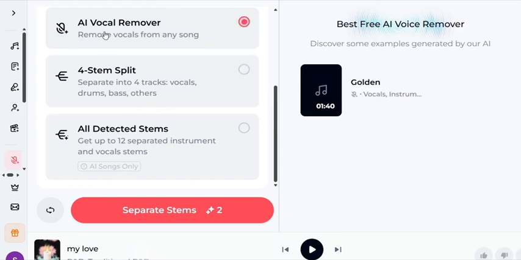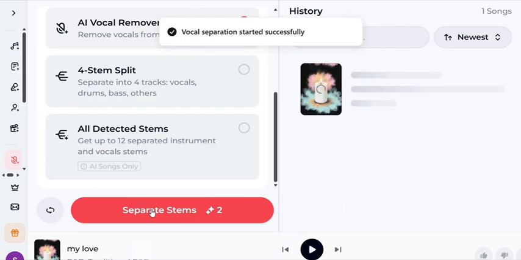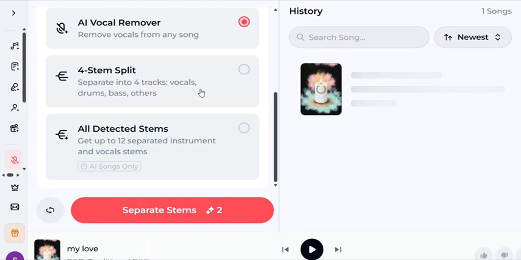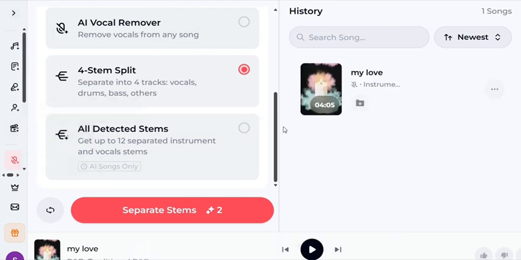So now let's first look at AI voice remover. We click on split. So it's going to remove the voice right now, and it will separate the voice from the beat. Just give it some minutes, and it's doing that right now. You can also do to split it, as you can see, to split the music, everything, so that everything will go separately. You can also do that here. You just come down here and you click on it, and it's going to split it. But right now it's working on something, so let's allow it to work on, and we are going to test that also. And there is other things you can also do.